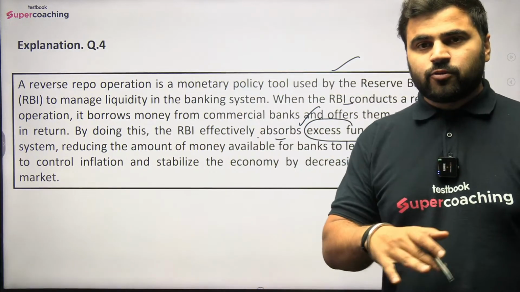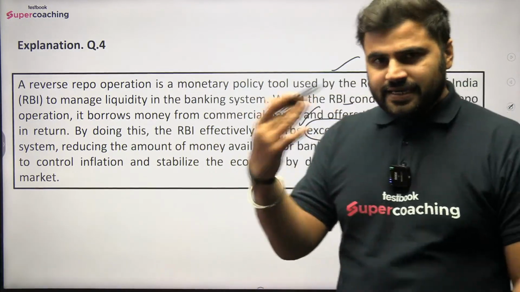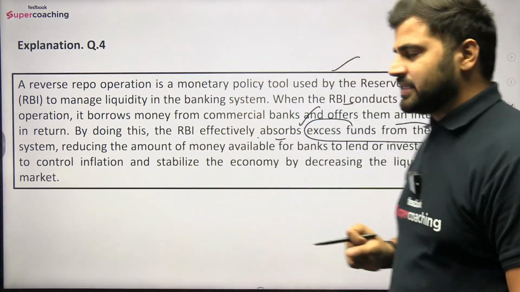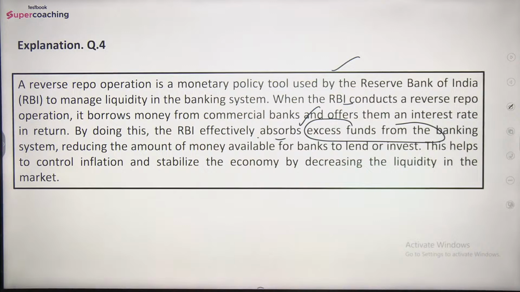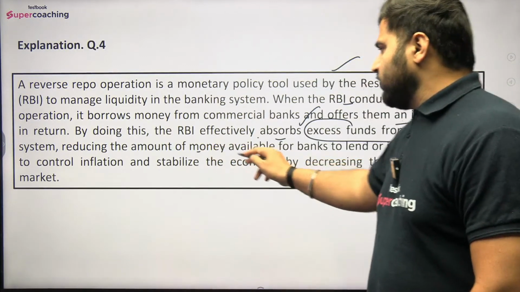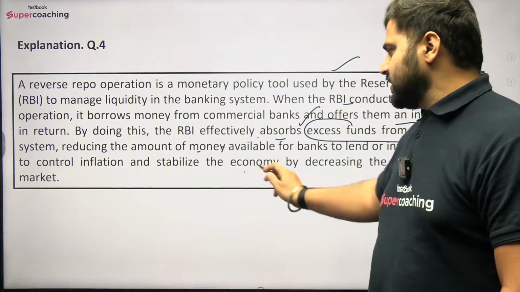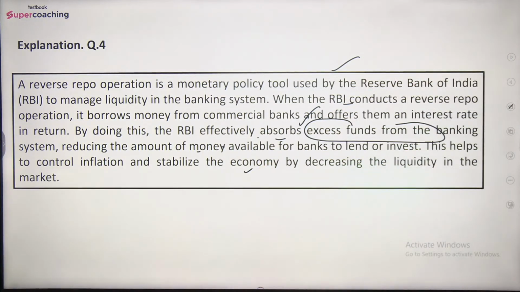ठीक है, तो by providing higher interest, what is RBI doing? RBI is absorbing the money from the banking system. ठीक है. Then further reducing the amount of money available for banks to lend or invest. This helps to control inflation and stabilize the economy by decreasing the liquidity in the market.